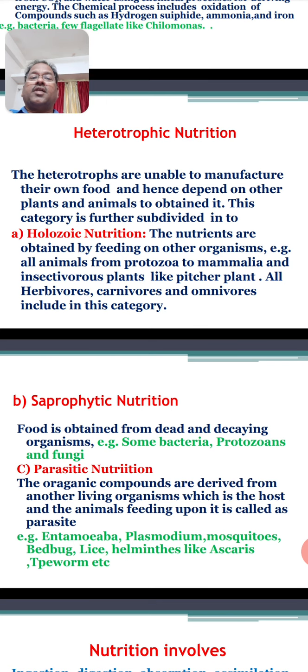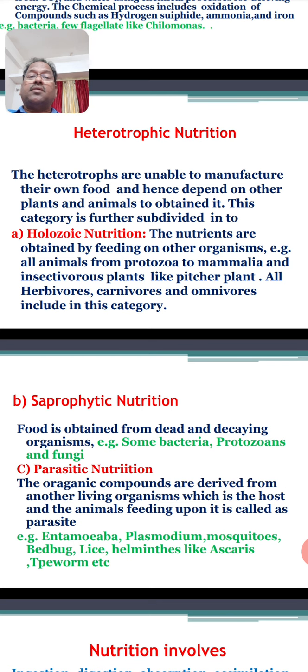And you know that there are some ectoparasites and some endoparasites. Those animals which live on the body of another animal are called ectoparasites. For example, head louse, bed bugs, and leech are ectoparasites. So they live on the body of another animal.